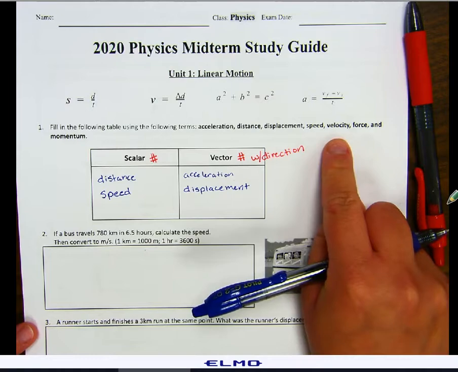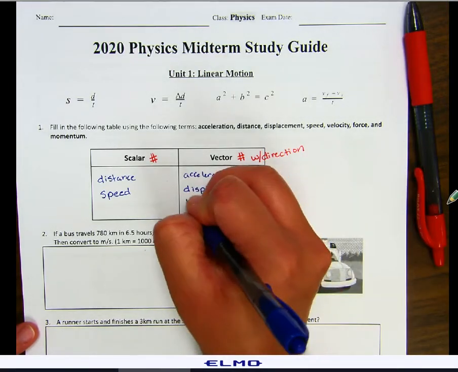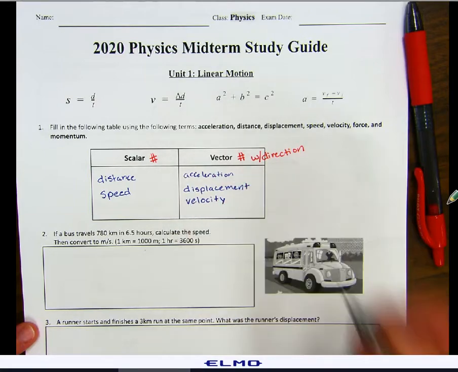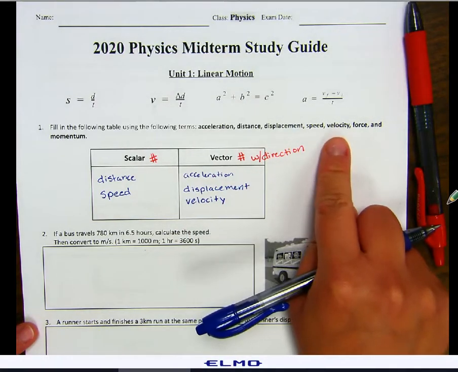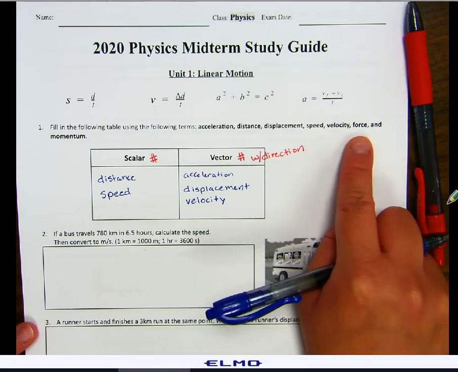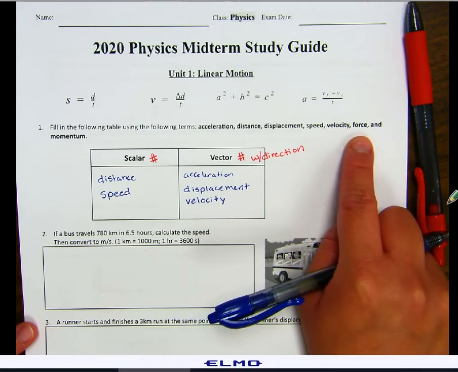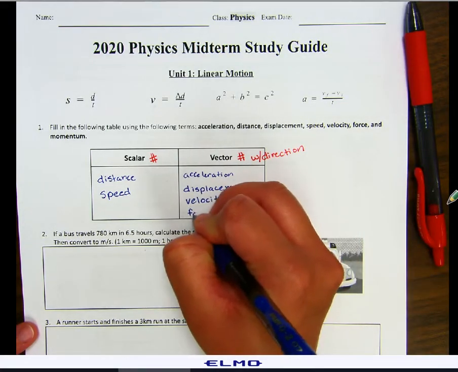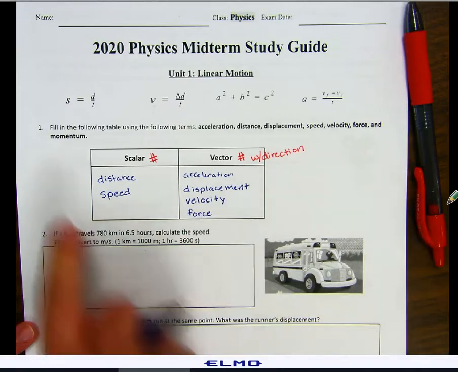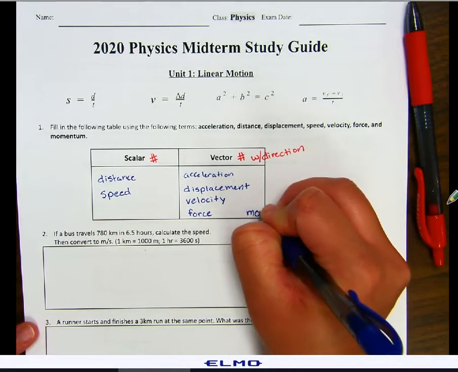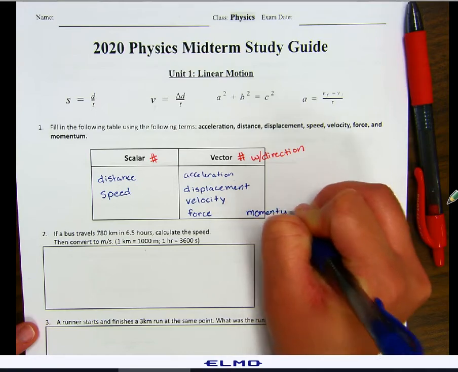Velocity can be positive or negative, and that's because it cares about direction. Remember, if it's going left or down, it's negative. If it's going right or up, it's positive. Force is the same way. It's the same thing as velocity with the up and down, left and right. So force is a vector. It cares about direction. And finally, momentum does as well. Remember, momentum's a vector. There are positives and negatives.